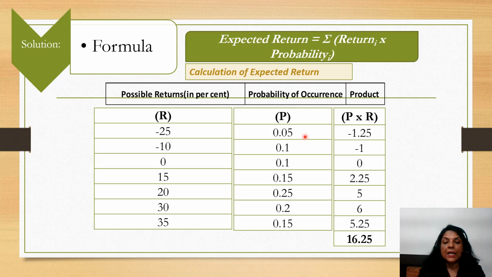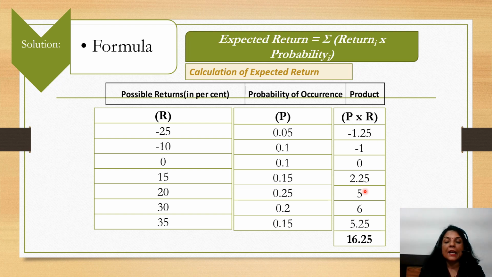Expected return will be calculated as return multiplied by the probability. So minus 25 multiplied by 0.05 gives you minus 1.25, minus 10 multiplied by 0.1 gives minus 1. For 0, if you multiply any value it will give you 0 only. Then 15 times 0.15 is 2.25. Like this I have multiplied in this third column, which is probability into return.